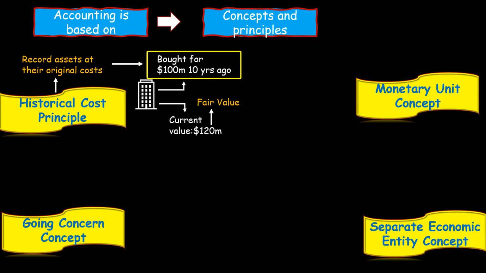However, there is a serious drawback. The drawback comes down to the lack of accuracy. You can see that the current market value of this asset is 120 million, not 100 million. So 100 million is not the right or accurate figure. And this means that if we record our asset at 100 million, we are not giving the users of the financial statements accurate information so that they can make their own decisions. Now, that is a drawback. Let's look at the next one.